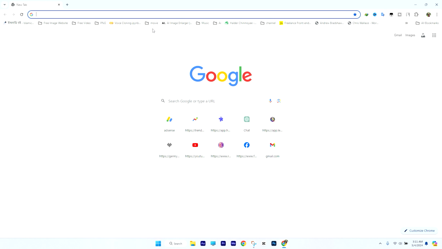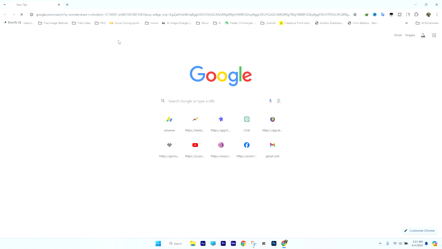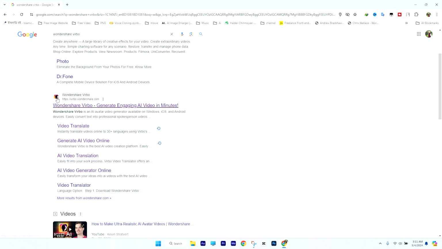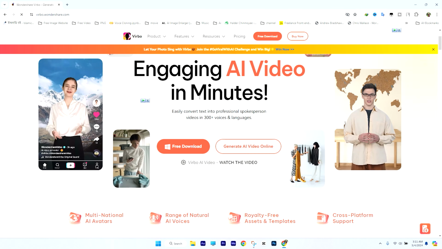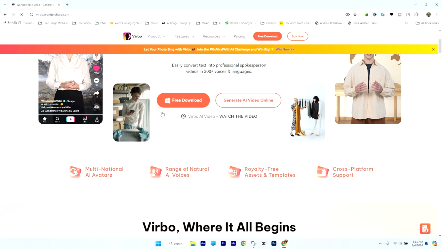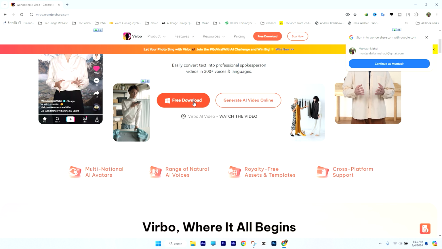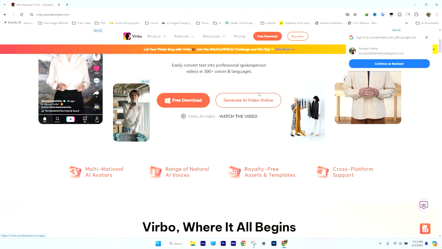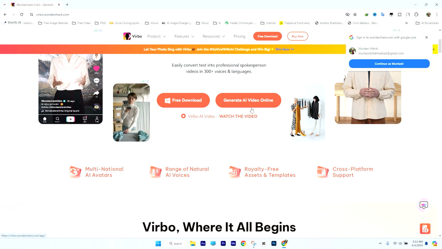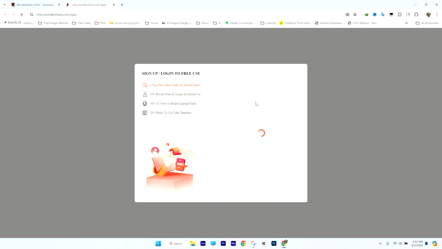First, you need to open a browser. Then you have to search on Google wondershare virbo. Then from here, you see virbo.wondershare.com. You have to click here. Then you can see an interface like this. You can download its software by clicking here. But if you want to do it online without downloading any software, then click here. I will do it online, so I am clicking here.